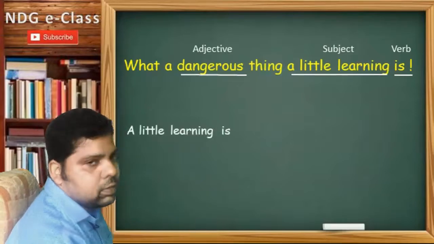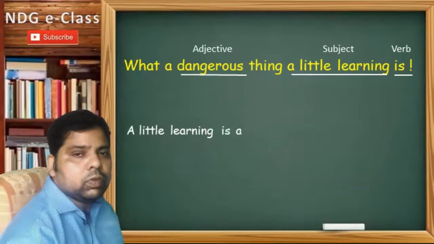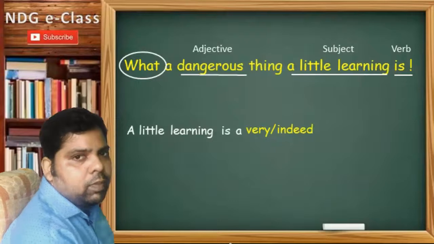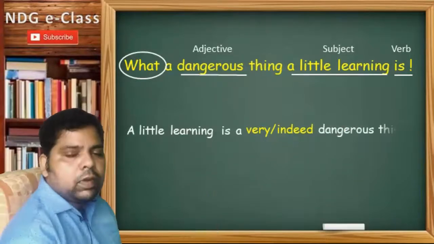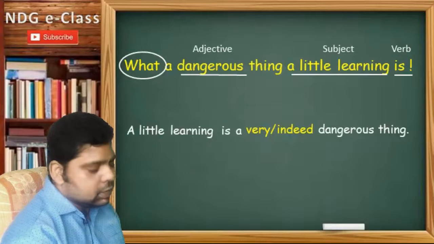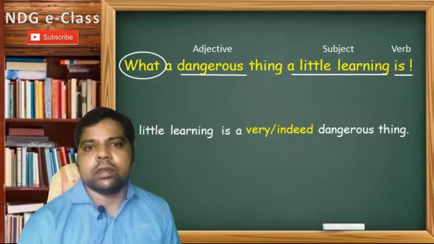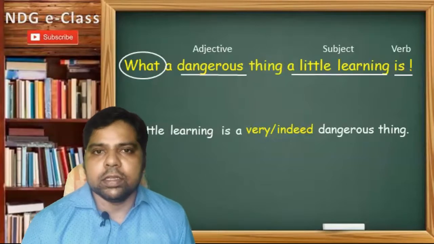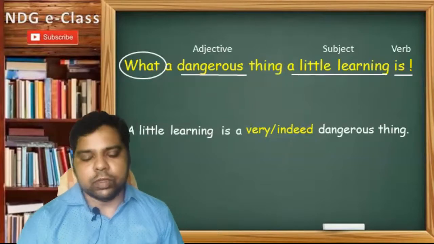Then the verb is, and then dangerous is an adjective, so we will use very or indeed. A dangerous thing. So: a little learning is a very dangerous thing. So remember, when an exclamatory sentence starts with how or what, then very or indeed, or great or indeed, will be used.